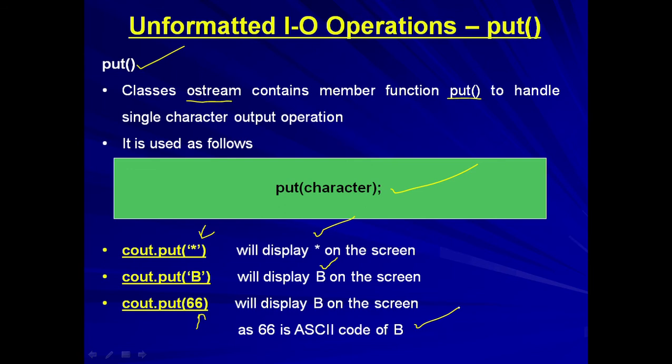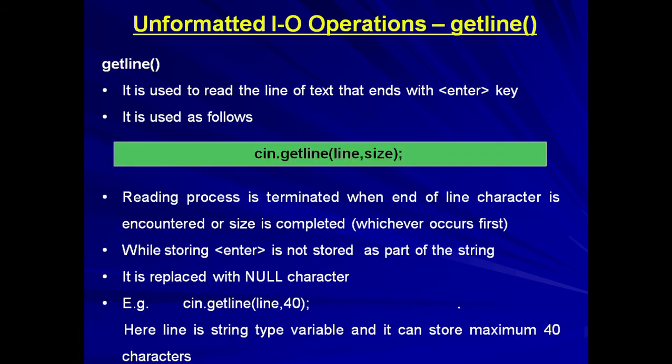So by this time we have gone through four input output functions: cin, cout, get, and the fourth one is put. The next one is getline. This is again an unformatted input function. It is used to read a line of text. The first one, get, was only for a single character, and getline is for a line of text or a combination of characters. It is used something like this: cin.getline, and within the bracket it is line comma size. This line is basically the name of the string type variable, and size is the maximum number of characters we want to read.